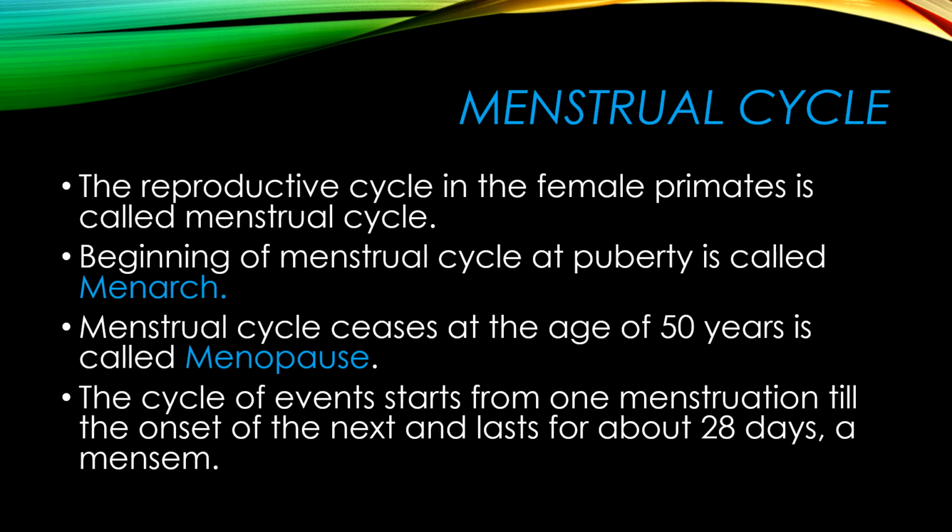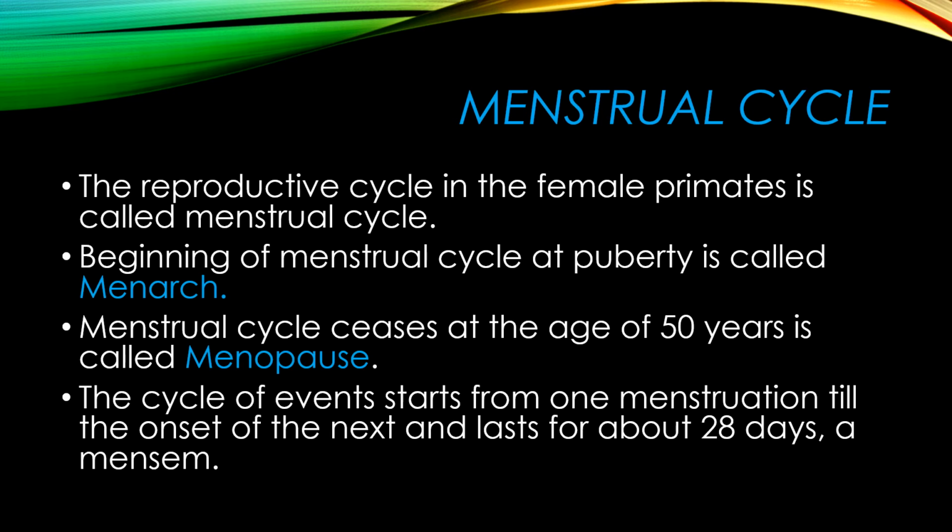And this menstrual cycle begins at the stage of puberty, and the beginning of the menstrual cycle is called the menarche. You have gone through these terms in the earlier classes also. And at the age of 45 to 50 years, this menstrual cycle ceases, and that is called the menopause.